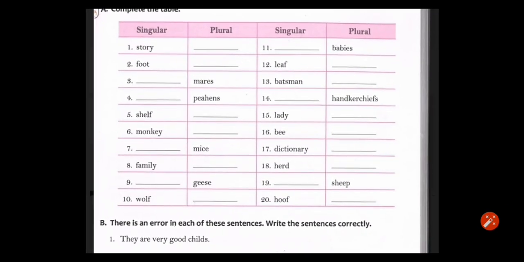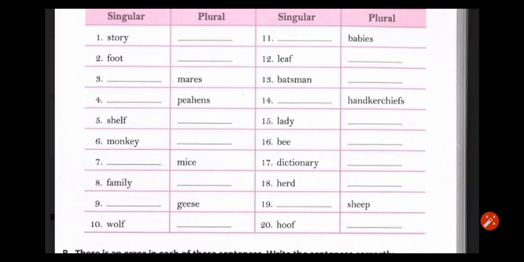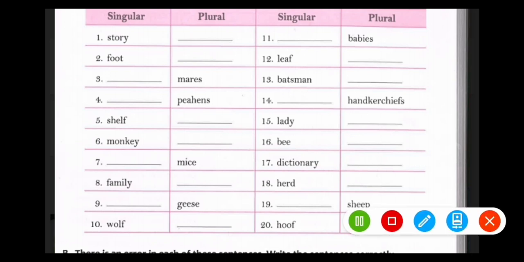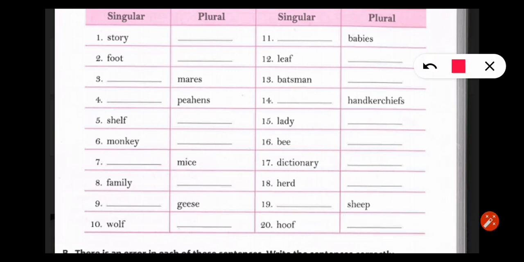Complete the table. I am not writing the whole word. I am only writing the word which is added here, and if there is any change, then I will tick there. You don't write from here. I am making this video only for explaining. When you are writing, you write from the PDF. Just listen to this video properly so that you can understand.